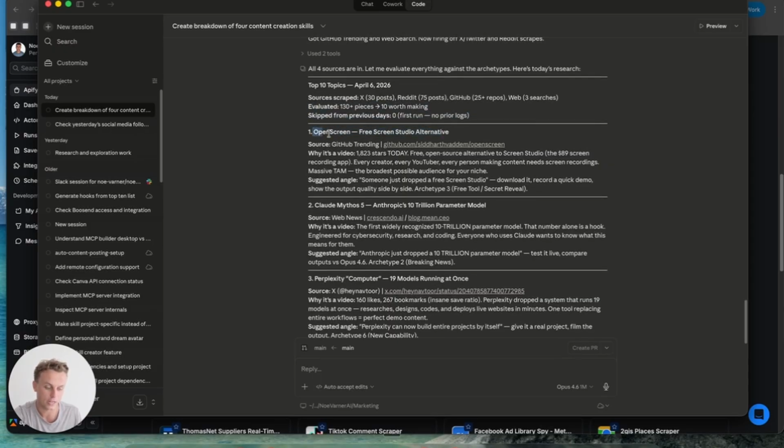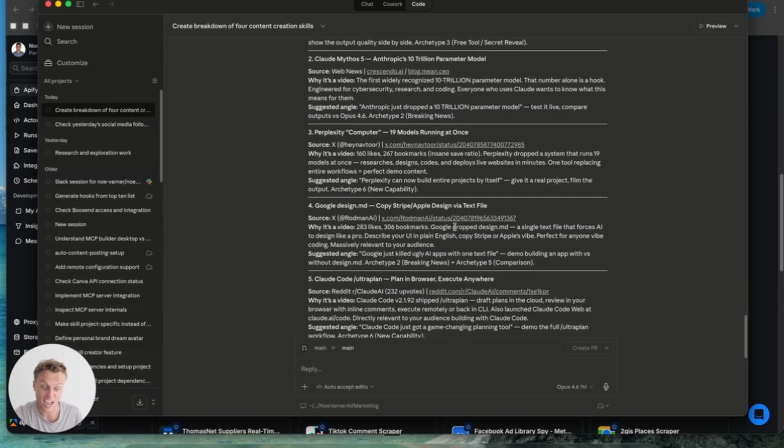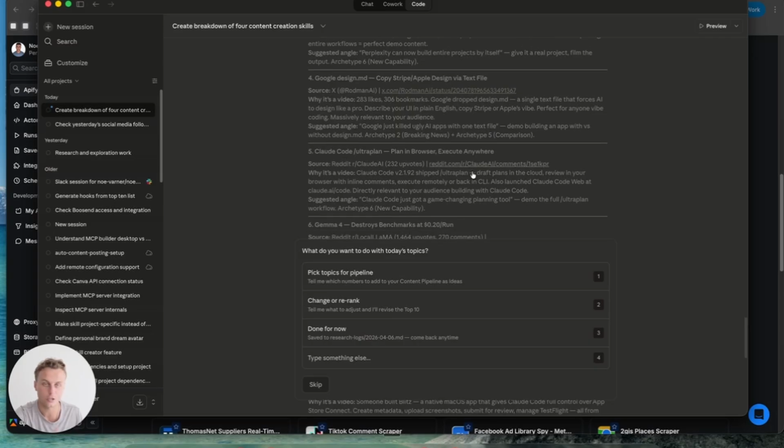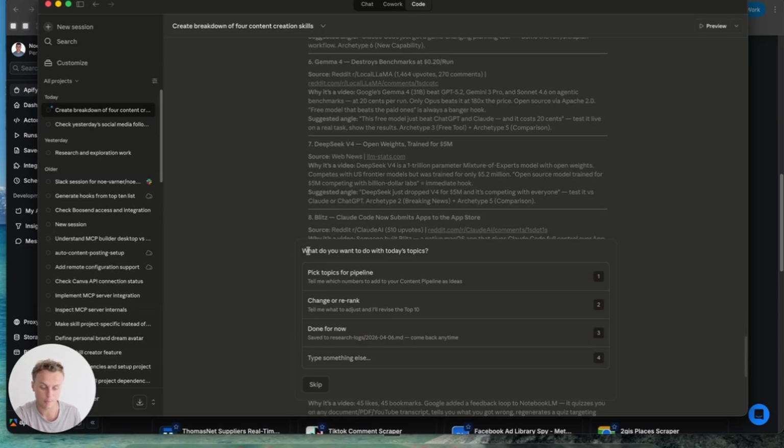So if you can see here, it's like OpenScreen, free screen audio, or studio alternative, Claude Mythos 5. So this is like Claude, which clearly is a massive TAM. And then it breaks down the exact source, and then it gives us why the video is gonna work. Right, so like everyone who uses Claude wants to know what this means for them. And then it gives me a suggested angle. Perplexity Computer, Google Design, like you just see how it's giving me all of these trending topics that I can use. And then basically it prompts me to do this.